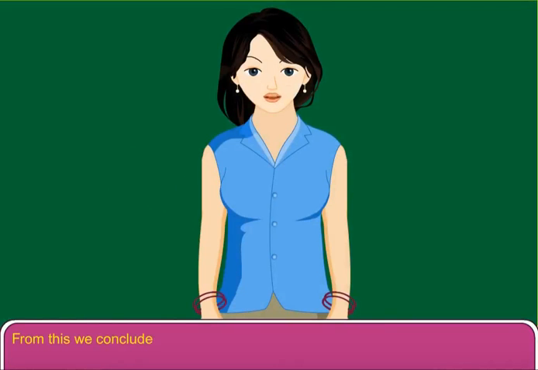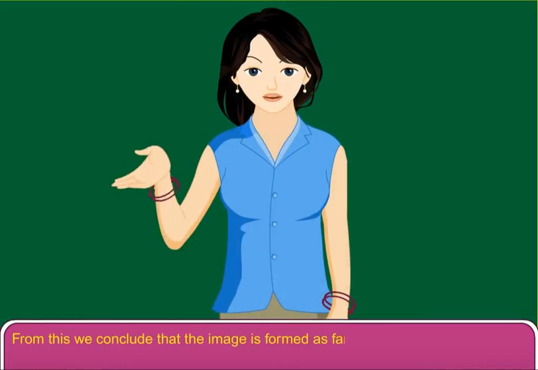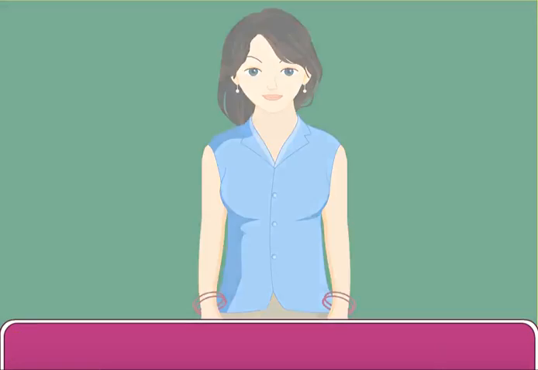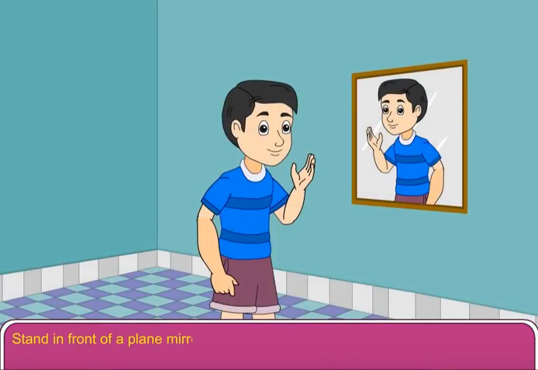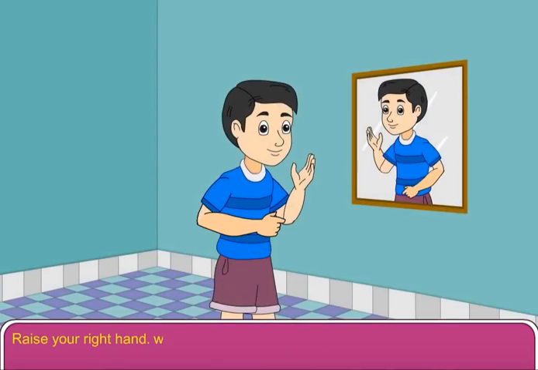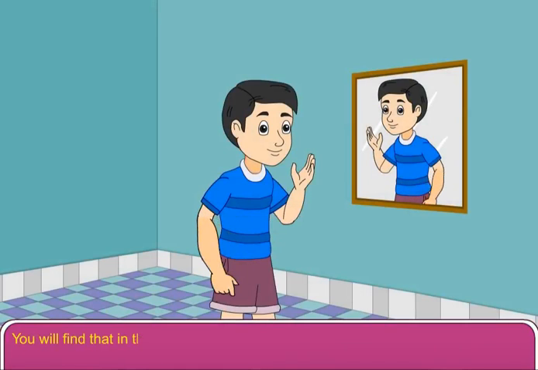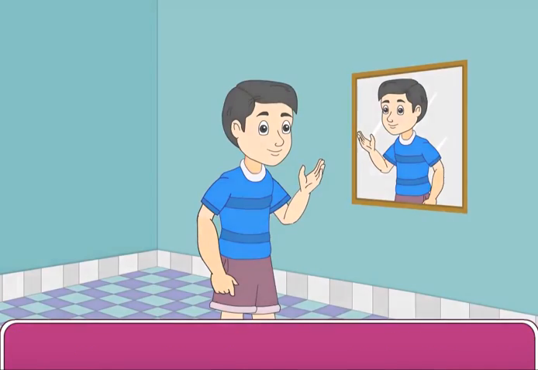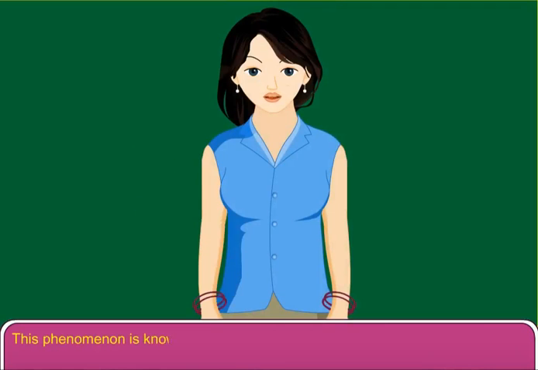From this, we conclude that the image is formed as far behind the mirror as the object is in front of it. Stand in front of a plane mirror and look at your image. Raise your right hand. Which hand does your image raise? Observe carefully. You will find that in the mirror, your left hand appears to be the right and right hand appears to be the left. This phenomenon is known as lateral inversion.